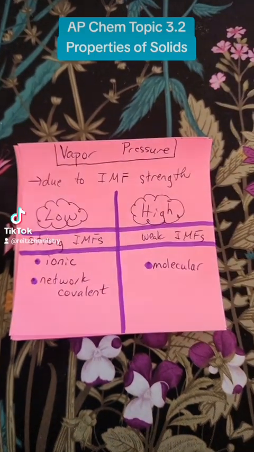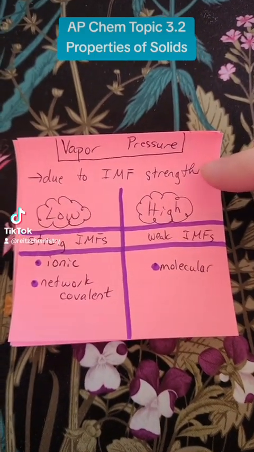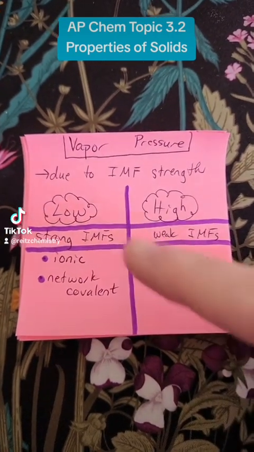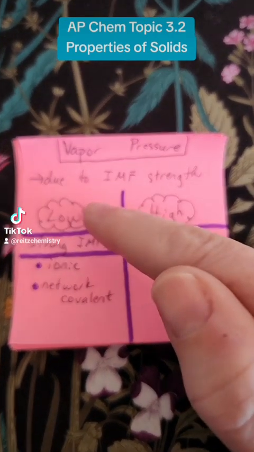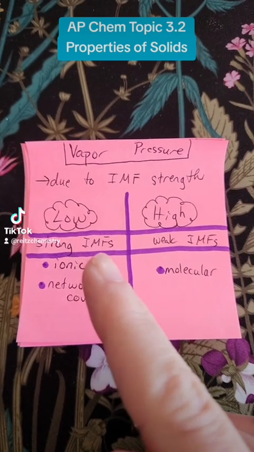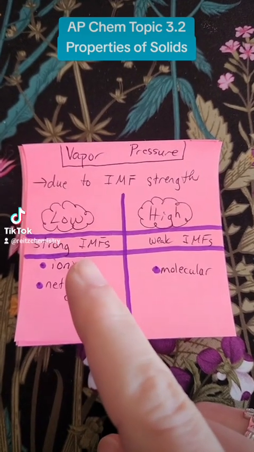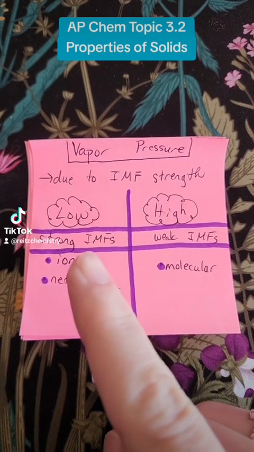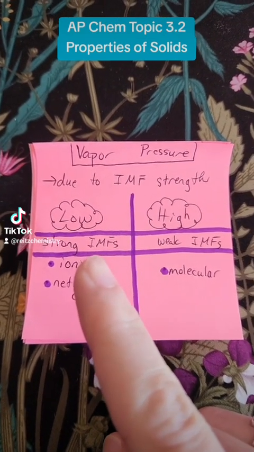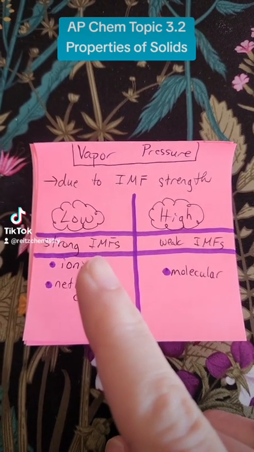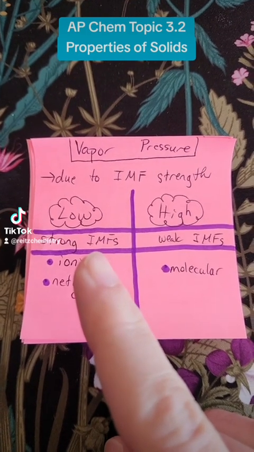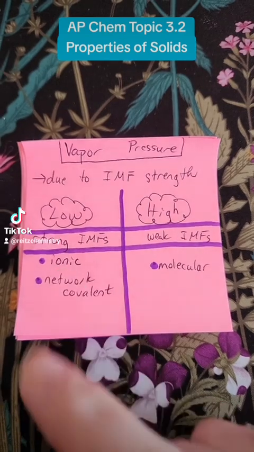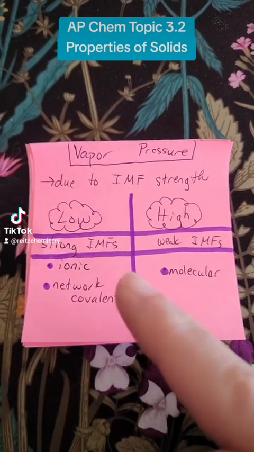Next, we'll look at vapor pressure. Vapor pressure is impacted by the intermolecular forces and their strengths. If you're comparing two substances, something with a lower vapor pressure is going to have stronger IMFs. That is because the intermolecular forces hold those particles together more strongly. Therefore, it requires more energy to overcome them for the particles to escape the surface of your liquid and turn into a gas. So that would be ionic solids or network covalent solids, for example.